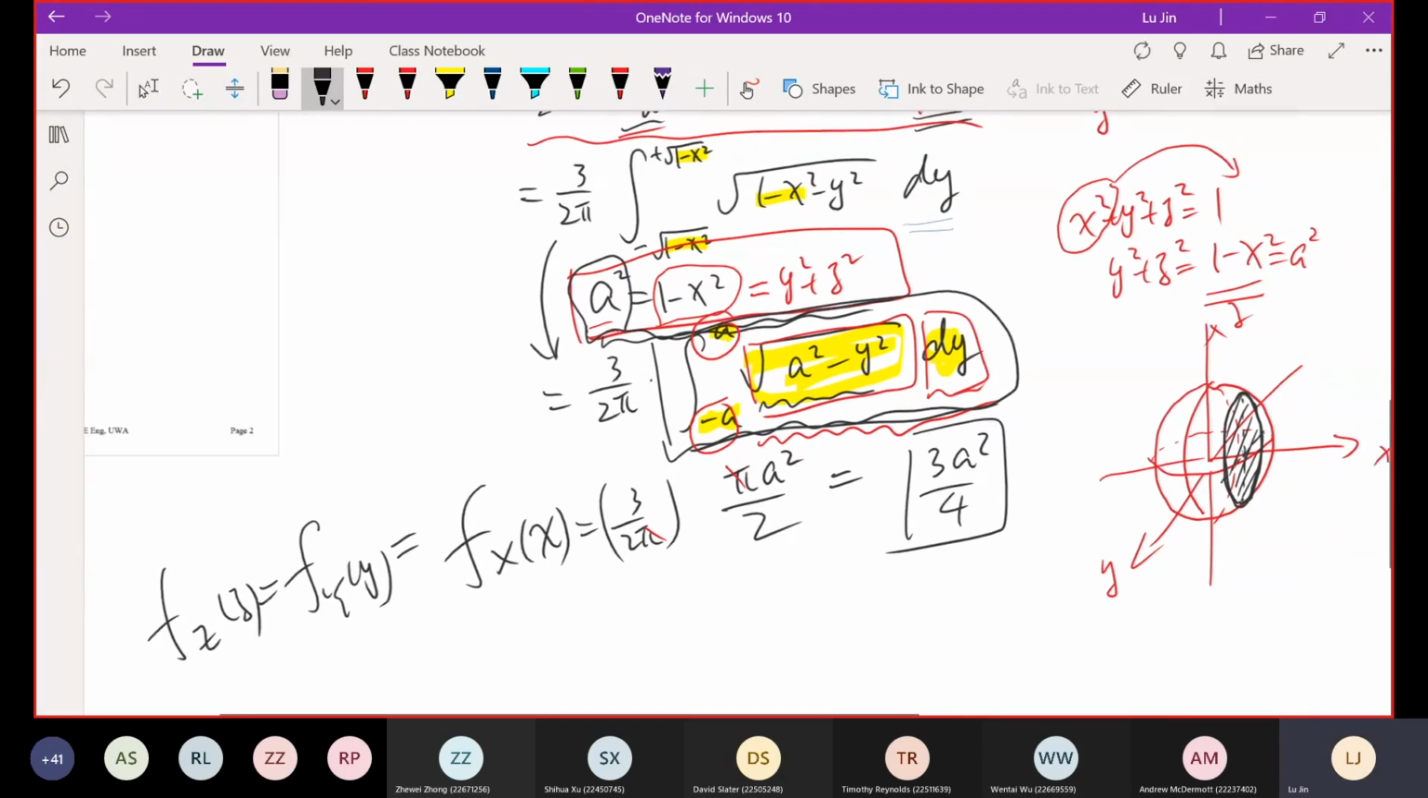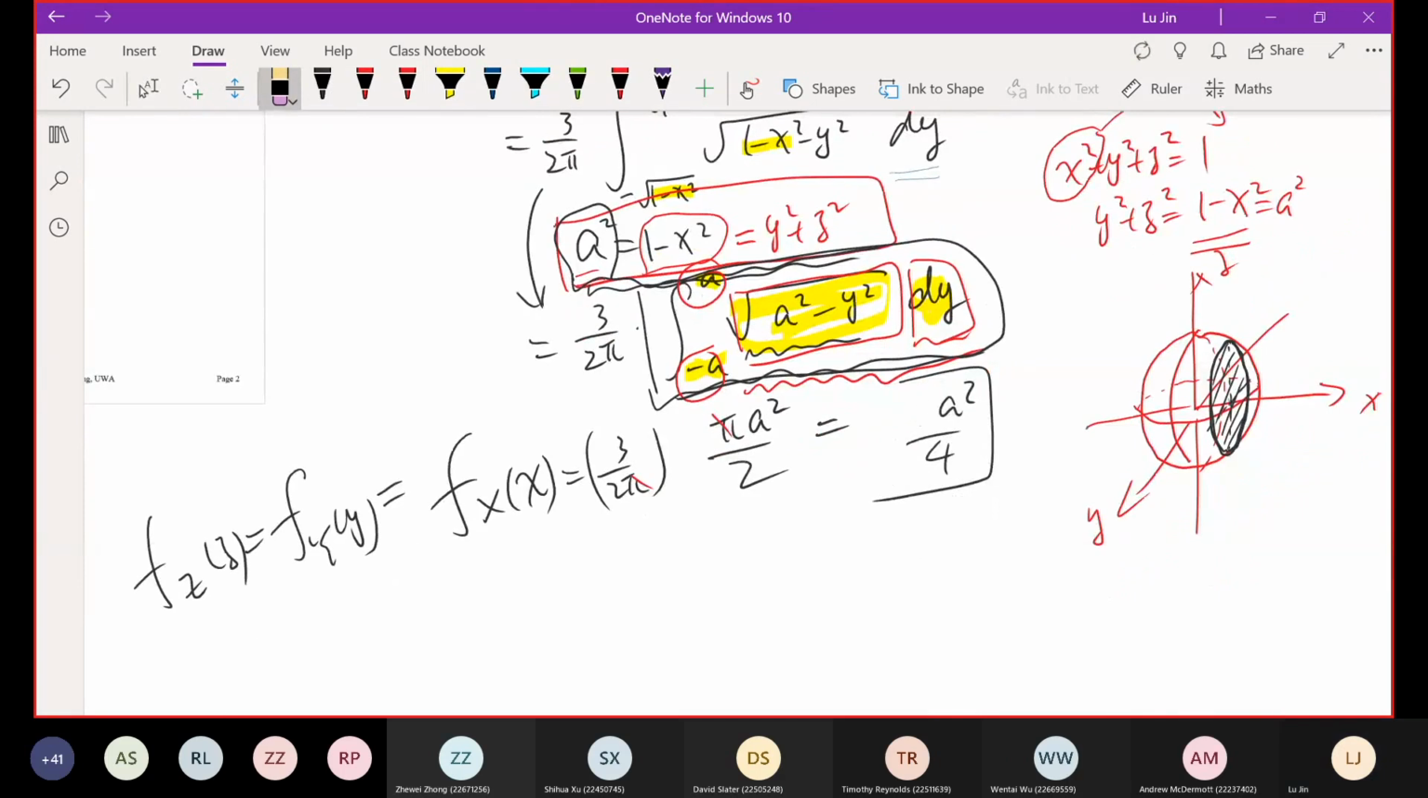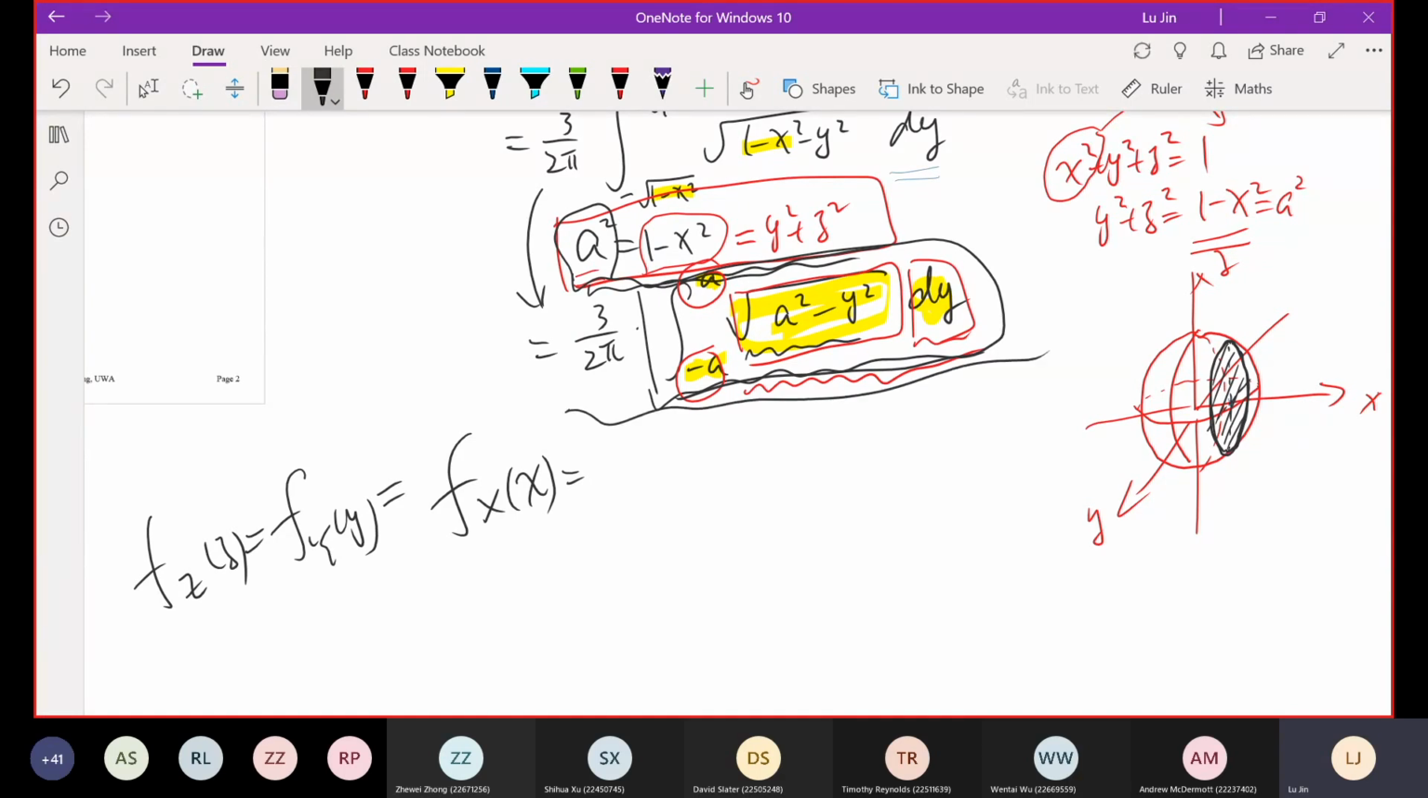Oops, sorry. I think I made a small mistake here. My idea is totally right, but let's just start from this part. Okay, sorry for that. This part is totally right, and 3 over 2 pi remains unchanged. I temporarily forgot this thing. Okay, and then